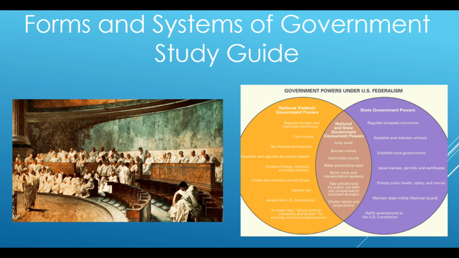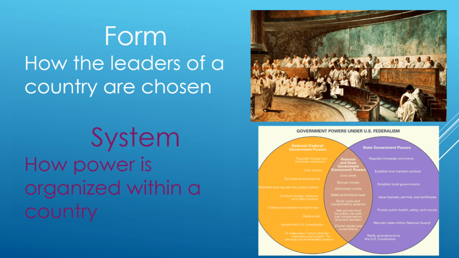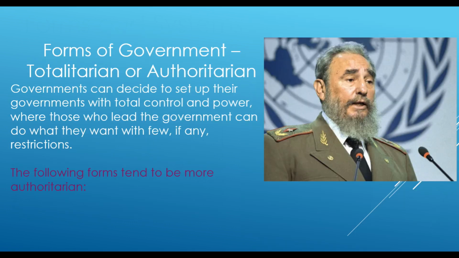Study Guide on Forms and Systems of Government. The form of government is how the leaders of a country are chosen. The system of government is how power is organized within a country.